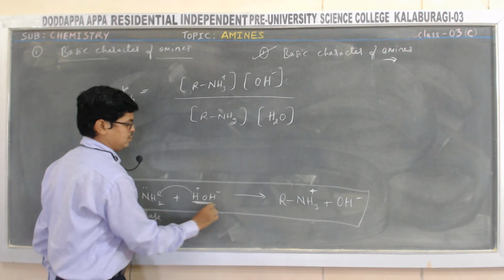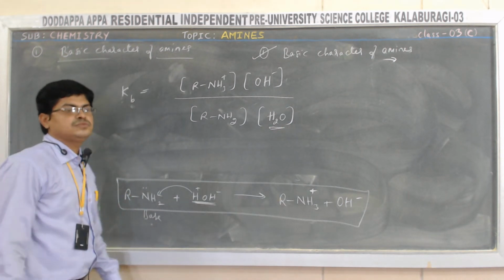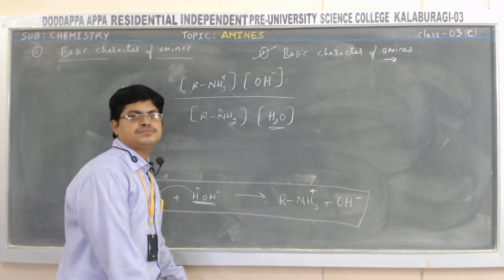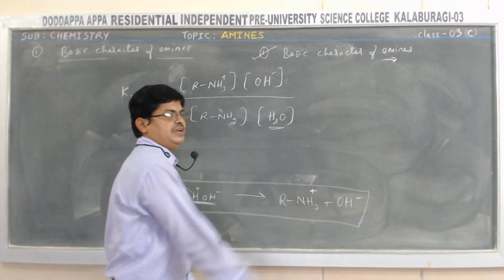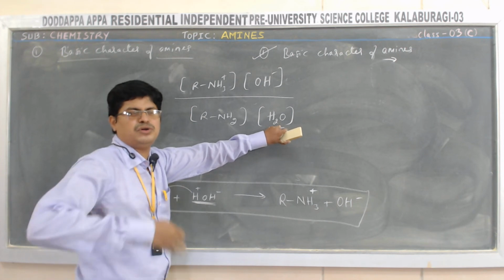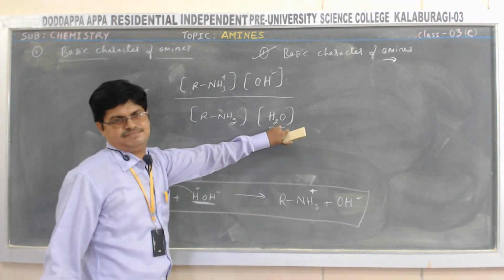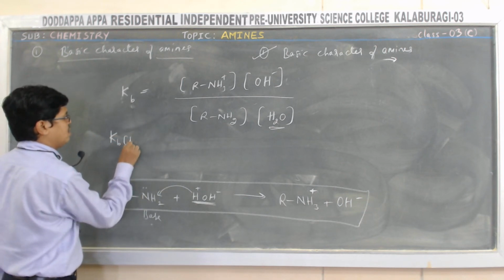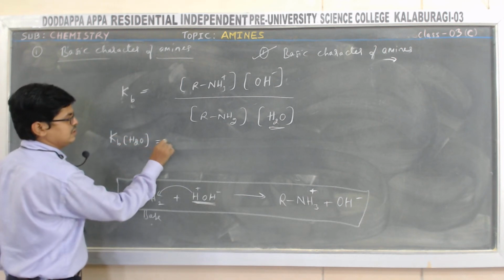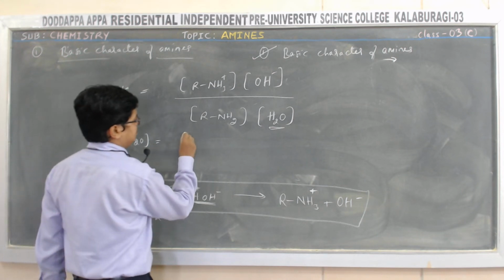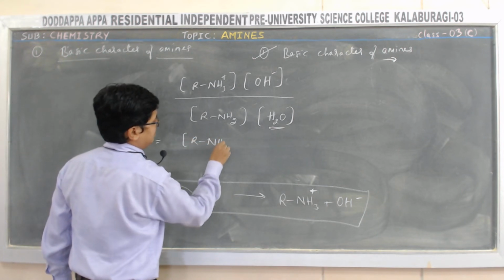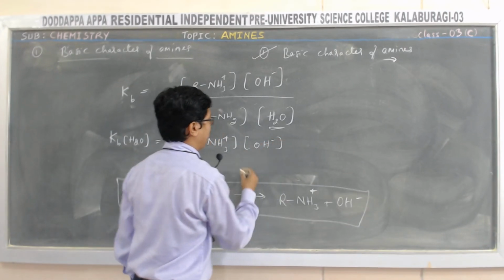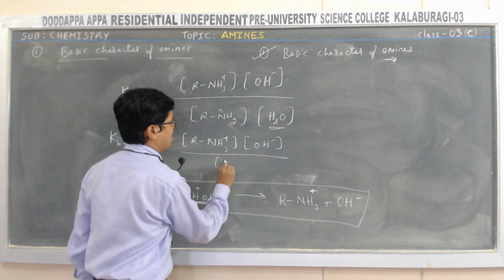HOH means water. As we know, the concentration of water is almost constant, because it is a weak dissociating compound and undergoes dissociation negligibly. So let us take Kb times the concentration of water, that is constant. It gives rise to Kb equal to RNH3 plus times OH minus divided by RNH2.